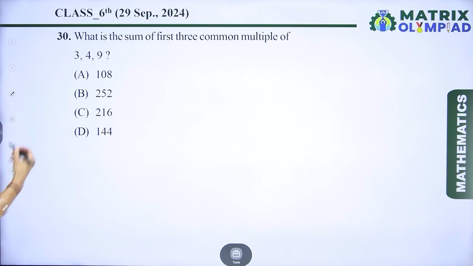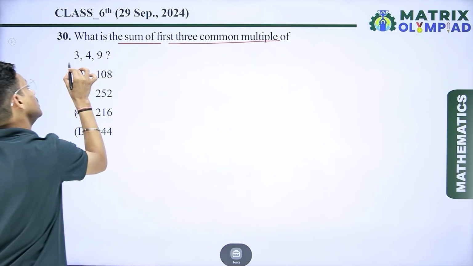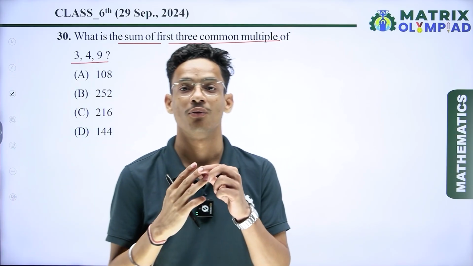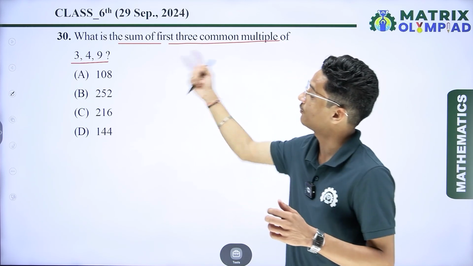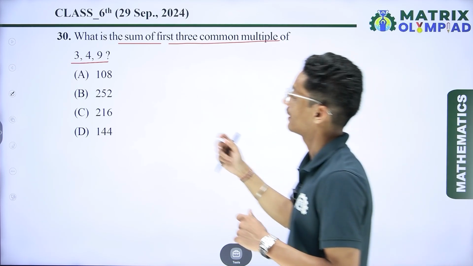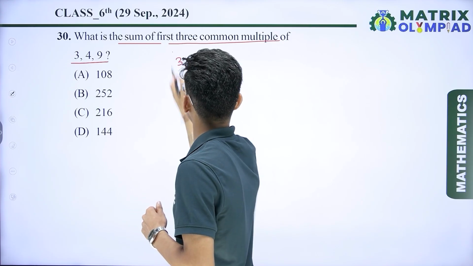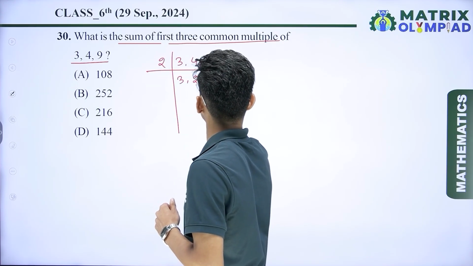Now next question is, what is the sum of the first three common multiples of 3, 4, 9? So here we have given three numbers, that is 3, 4 and 9. We have to find the sum of the first three common multiples of these numbers. So first we take the LCM. So 3, 4, 9. We take the LCM. Now first we take 2: 3, 2, 9.